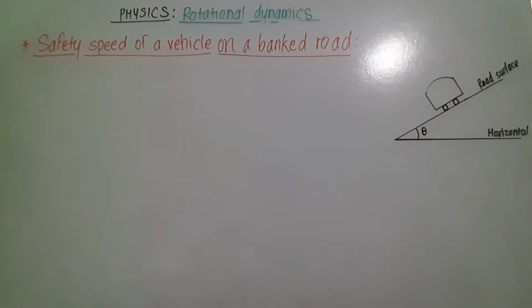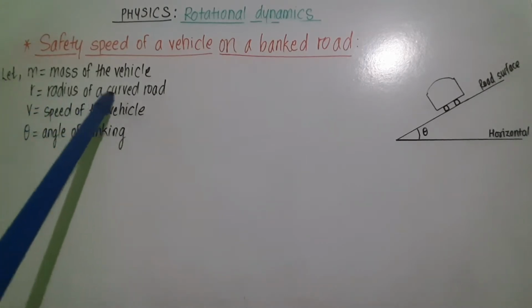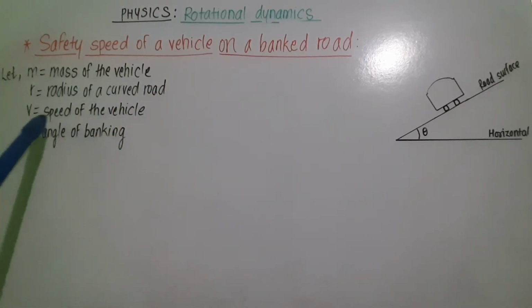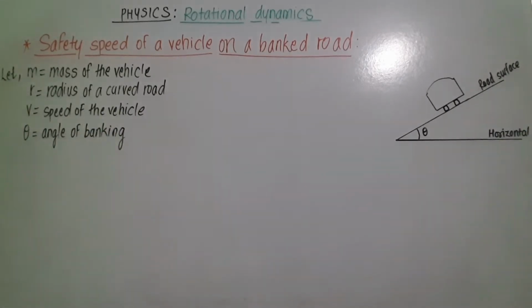Consider a vehicle of mass m moving along a curved road of radius r which is banked at an angle theta with the horizontal, as shown in the figure. The vehicle has mass m, the radius of this curved road is r, v is the speed of the vehicle, and theta is the angle of banking of the road. Here we are going to consider this vehicle as a point mass and ignore frictional forces and all other non-conservative forces like air resistance.